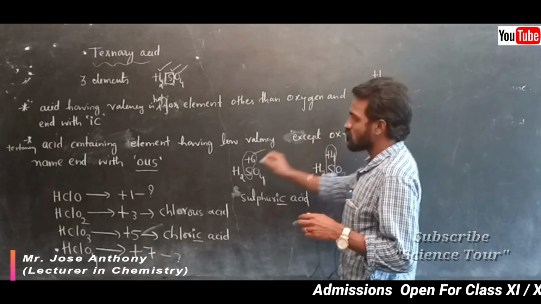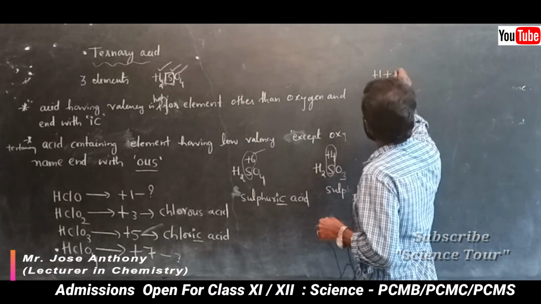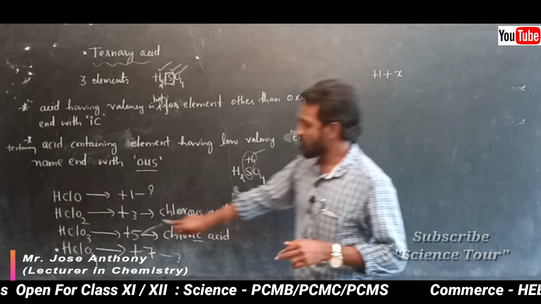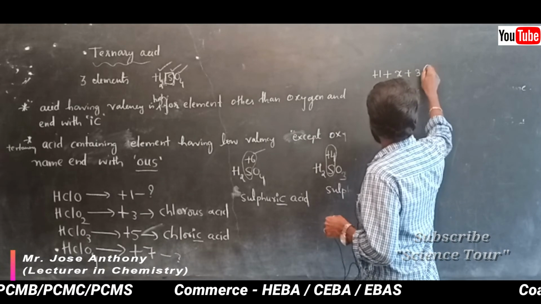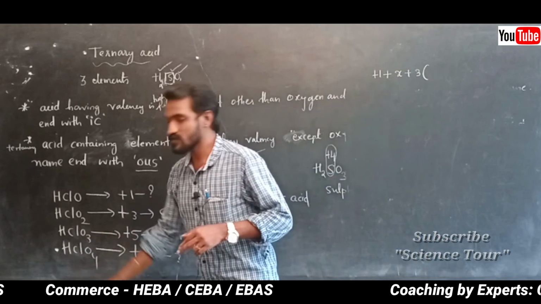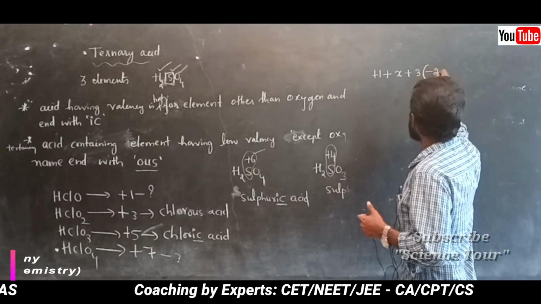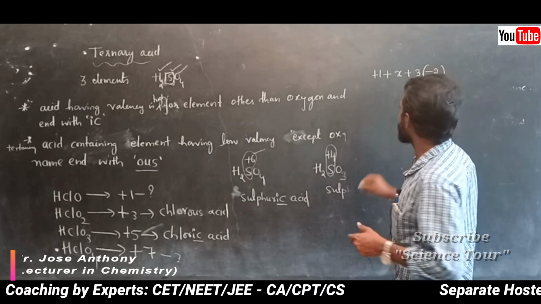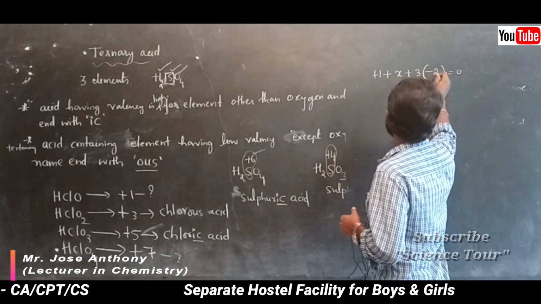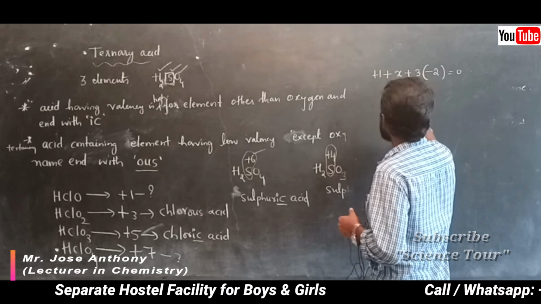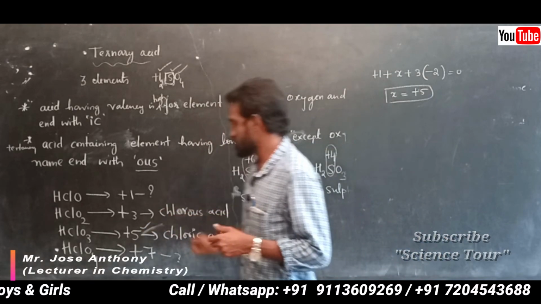We don't know the oxidation number of chlorine, so you should consider it as X. Here oxygen 3 is there, and oxygen oxidation number is always -2. So you multiply 3 oxygen with the -2 charge, and the sum is equal to 0. That means X is equal to 6 - 1, which is +5. Understood?